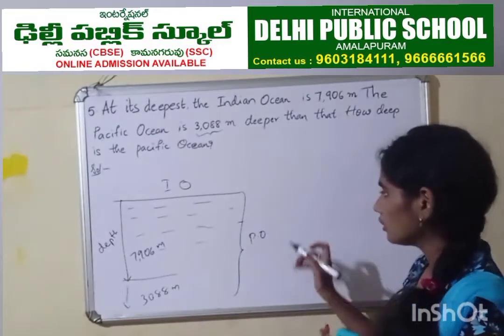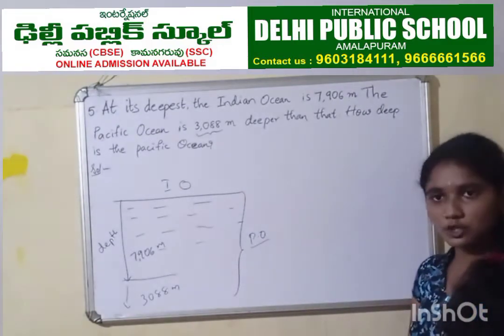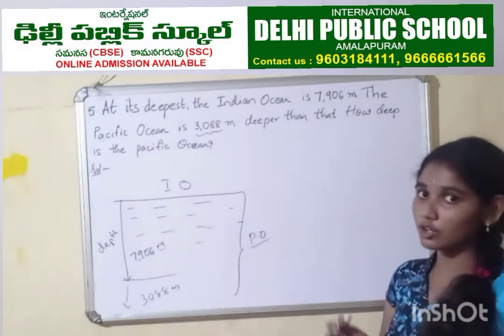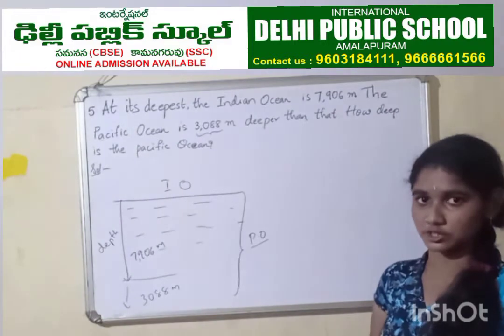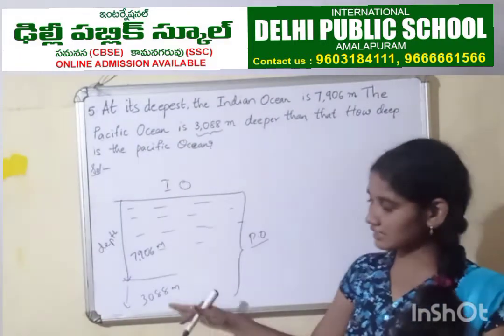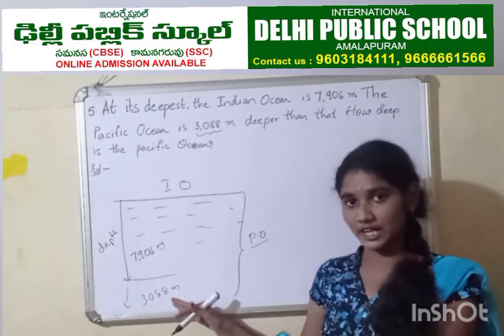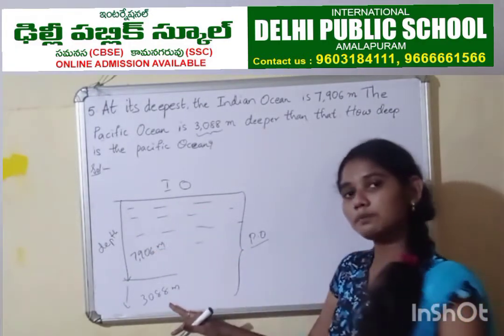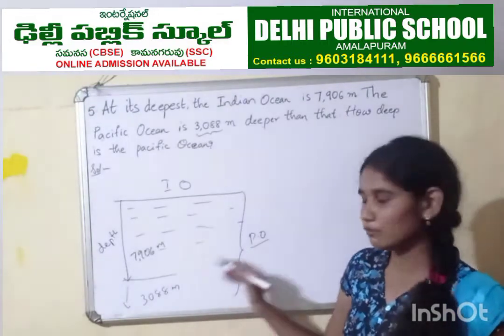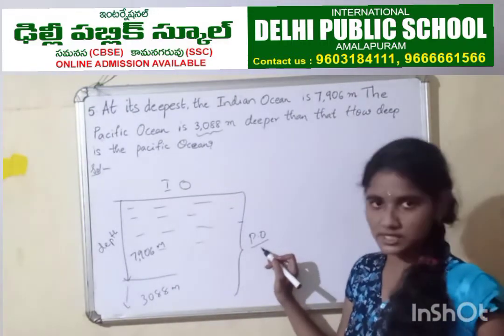Okay. Now we have to find out the depth of Pacific Ocean. You can see the picture and you can see it clearly. What do we have to do? Addition or subtraction? So to find out Pacific Ocean's depth, we have to add this extra 3,088 to the already existing depth 7,906. So if we add these two, we'll get Pacific Ocean's depth.